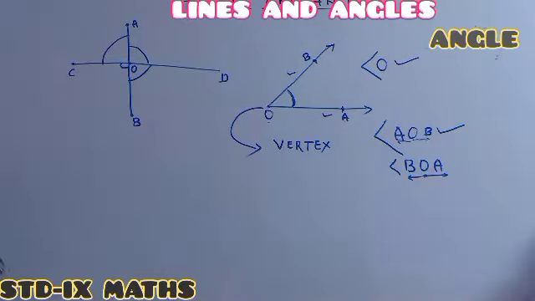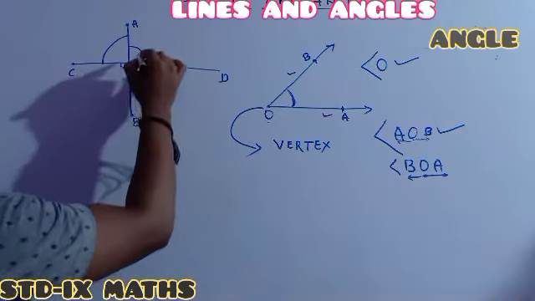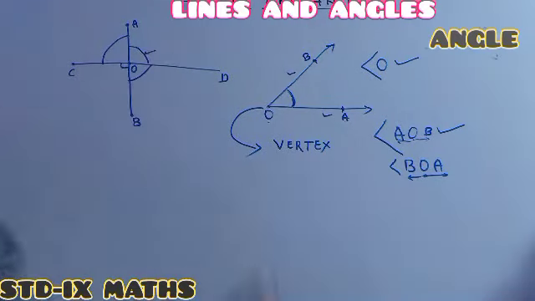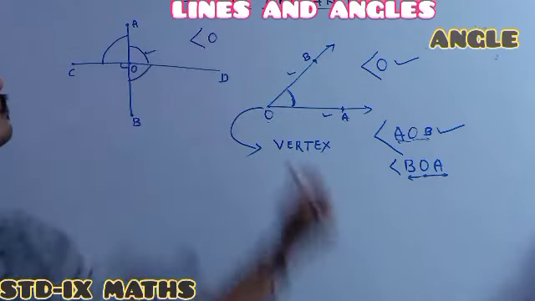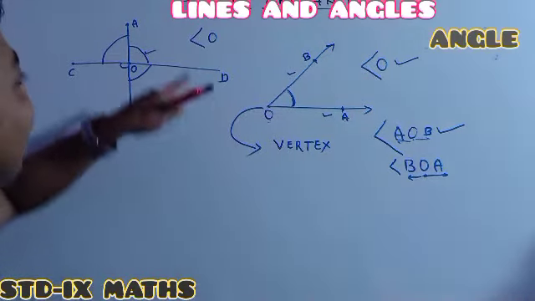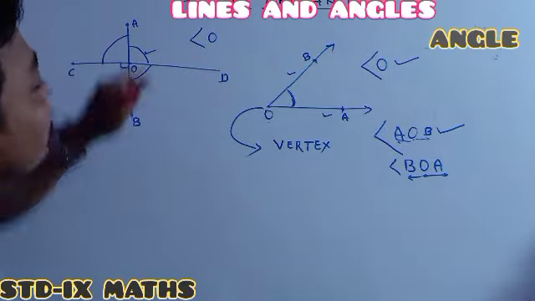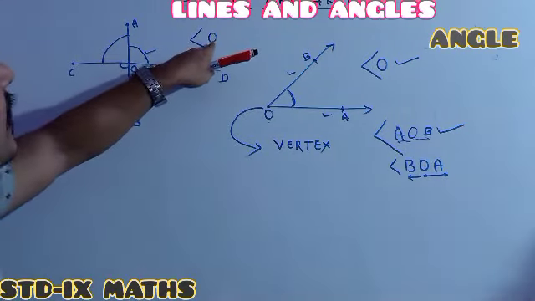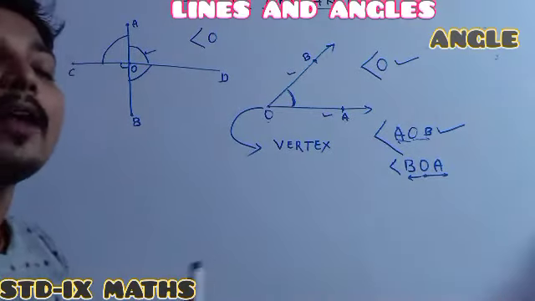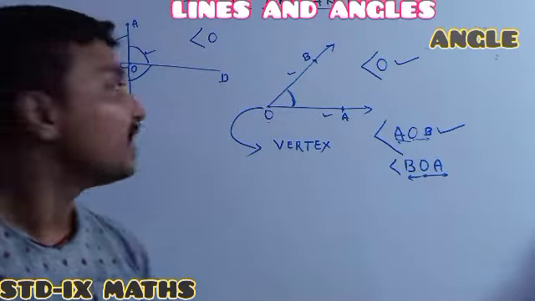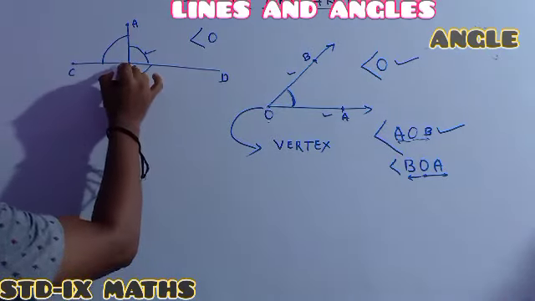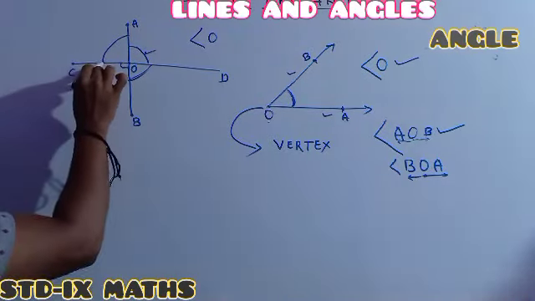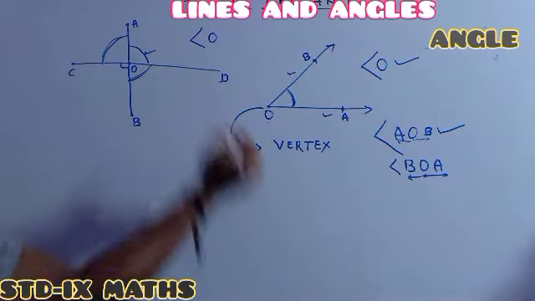Suppose I want to say the angle O. What is the name of this angle? Whenever you write it as the angle O, you are saying that the angle is formed at the vertex O, so after its name we can call it the angle O. Then someone will ask whether this one is the O angle, since this angle is also formed at O, this side is also formed at O, and this side is also formed at O.